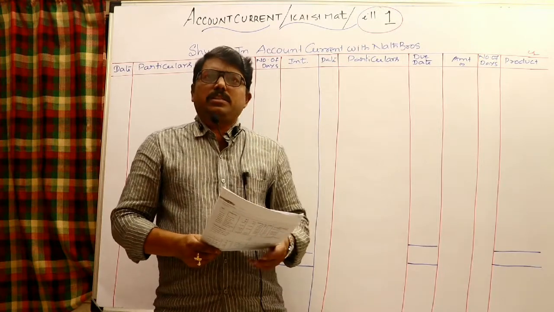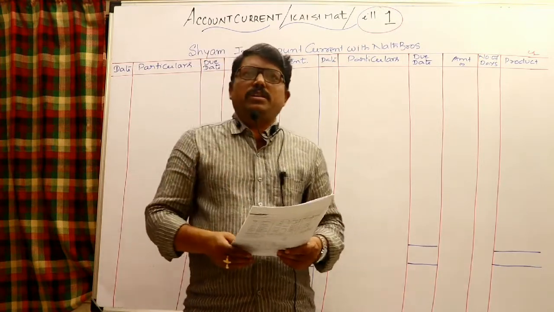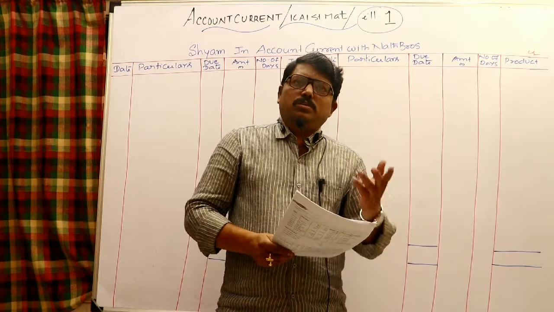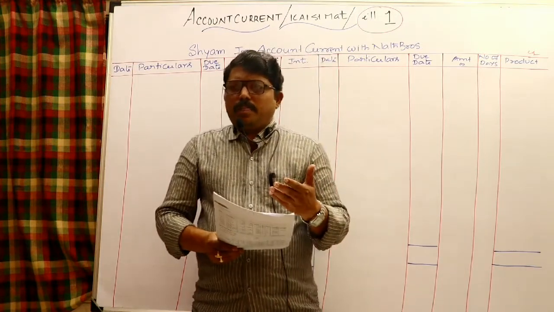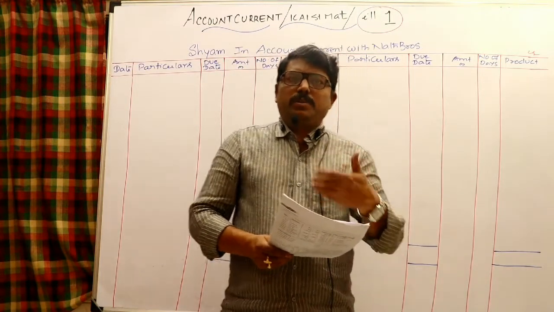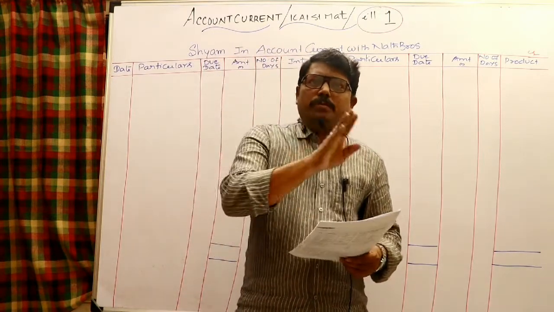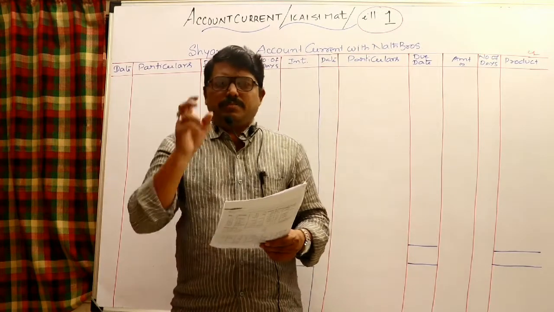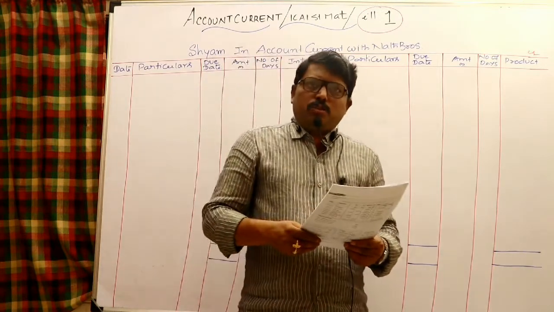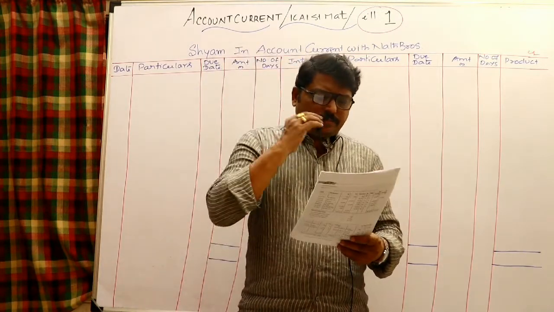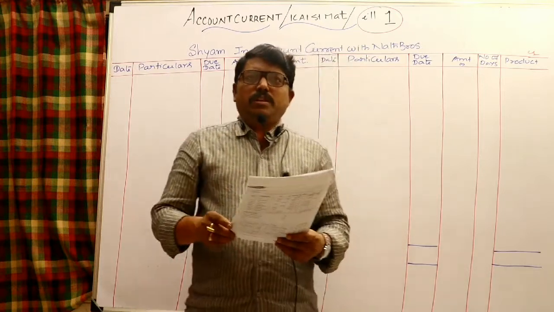Debit items have interest considered, and credit items also have interest considered, so that there is no problem at all to settle the account, even after 3 months, 6 months, or any time they may take, because all the debit and credit items have been considered with the agreed rate of interest by both the parties. That is what we can simply call account current.